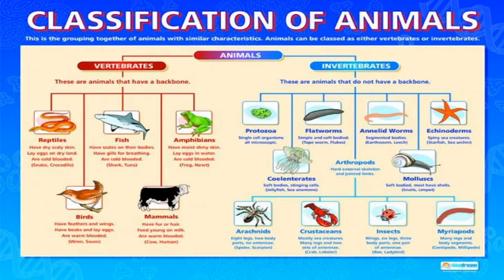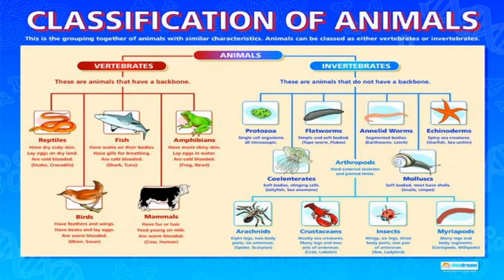Next are reptiles. Reptiles have dry, scaly skin. Scales are present on the body of reptiles. They lay eggs on dry land and are cold-blooded. Snakes and crocodiles are in this group. Birds have feathers and wings, a beak, and they lay eggs and are warm-blooded, for example swan and sparrow. Different kinds of birds are present in this world.